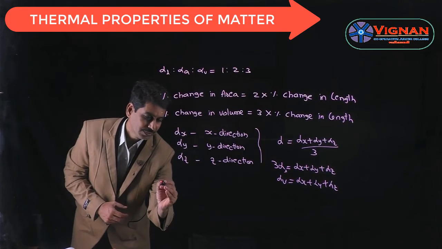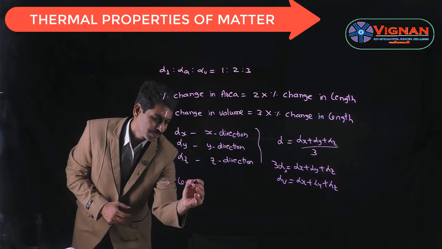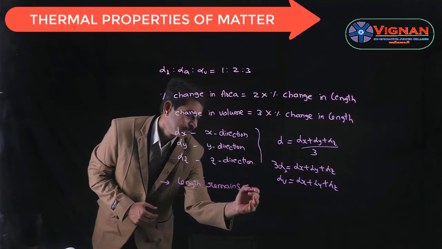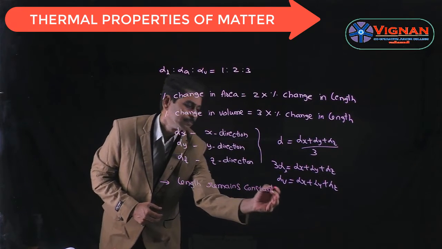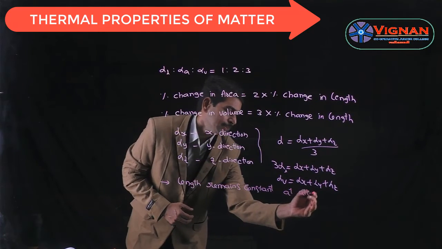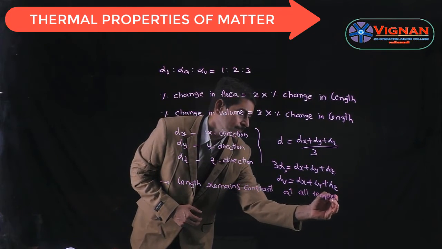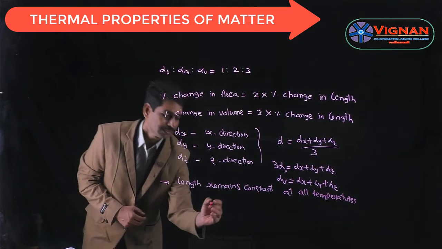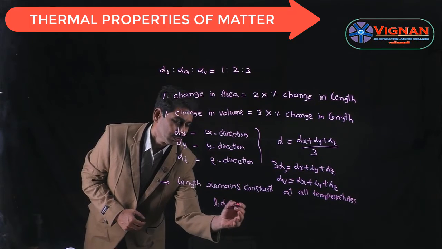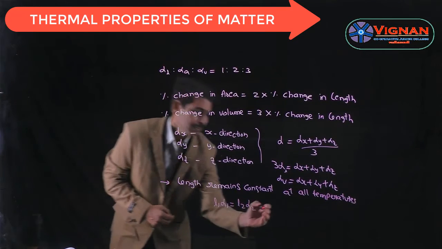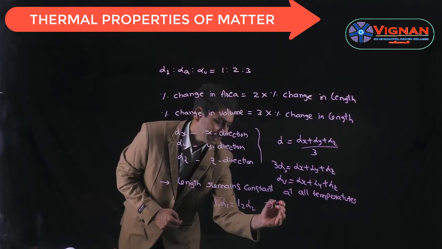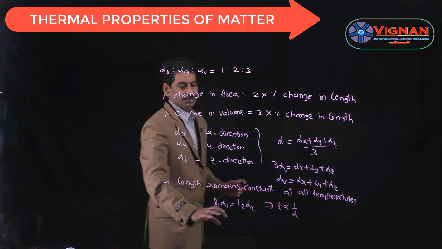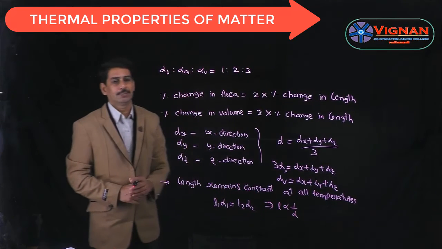And the condition for the length to remain constant at all temperature is L1 alpha 1 is equal to L2 alpha 2. Or in other words, the length is inversely proportional to the alpha value. So this is the condition that the length remains constant at all temperature.